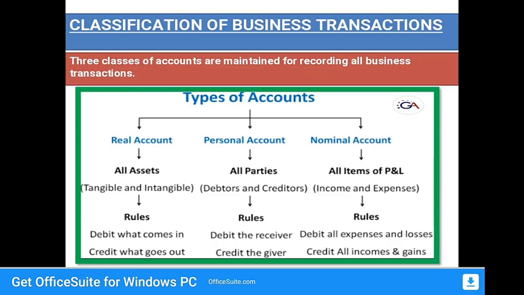Under the real account, if you observe this slide, there are all assets, whether tangible or intangible. Tangible means we can easily touch and taste it, that is, a physical entity.